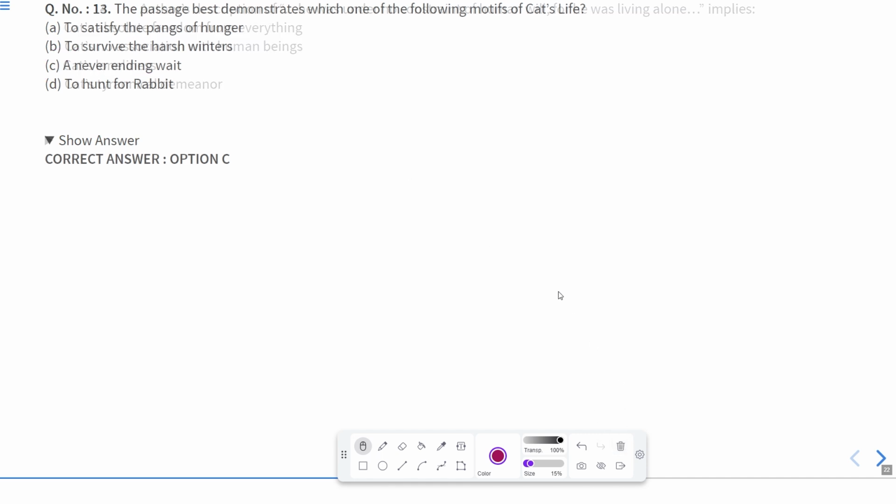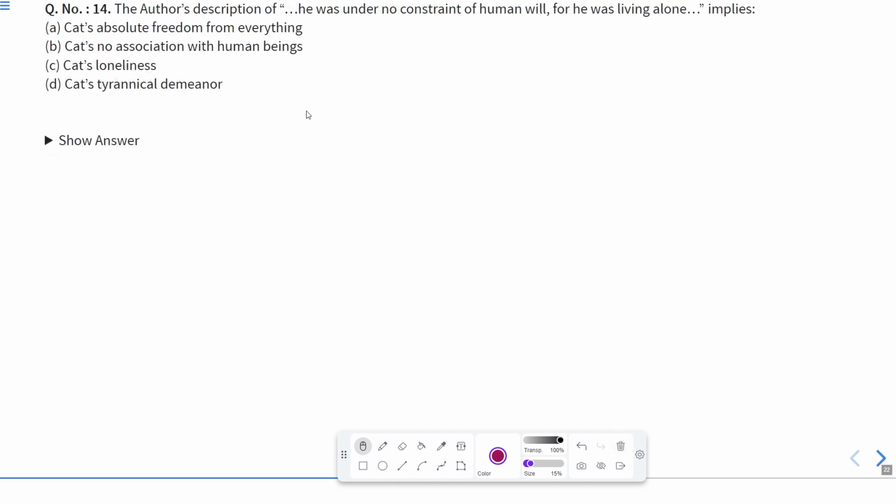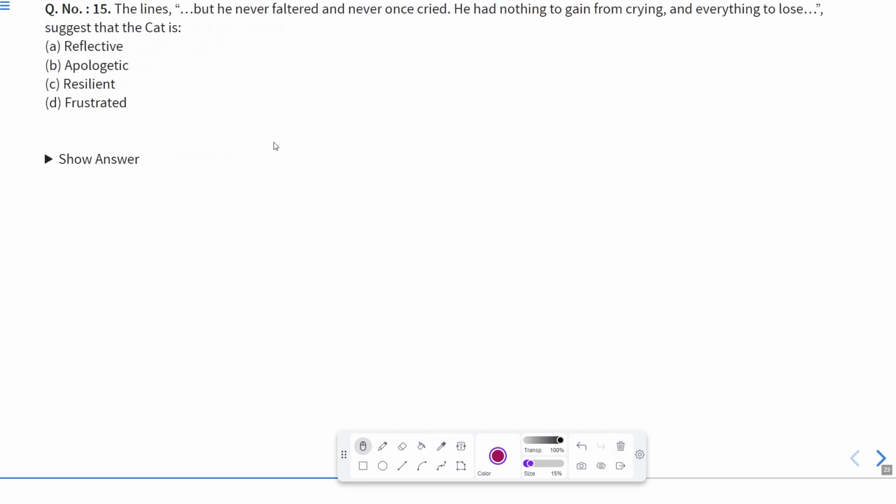Okay. Now let us move to question number 14. The author's description, he was under no constraint of human will, for he was living alone, implies the cat's absolute freedom from everything, the cat's no association with human beings, the cat's loneliness, or the cat's tyrannical demeanor. Obviously, it is the cat's loneliness, because the cat was all alone. Therefore, here the correct answer is C. No one was there in the world for him.